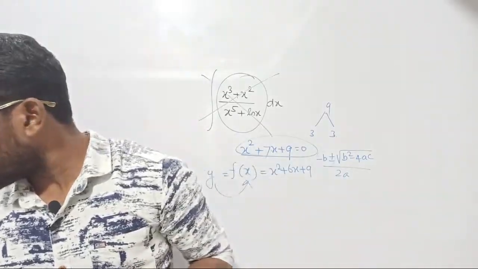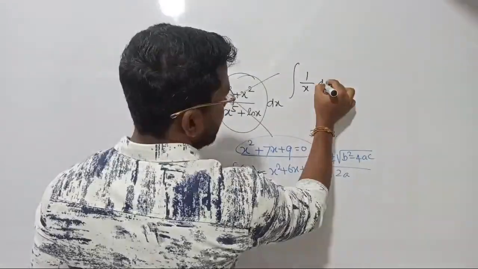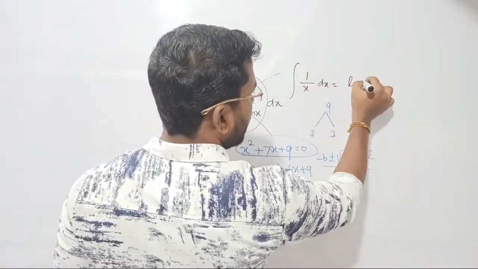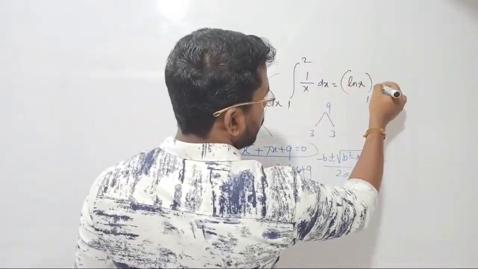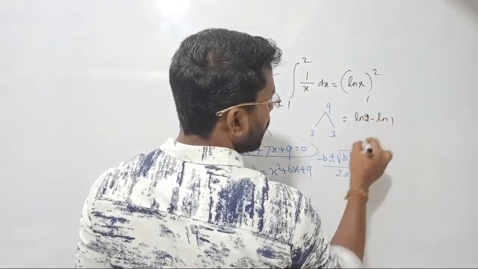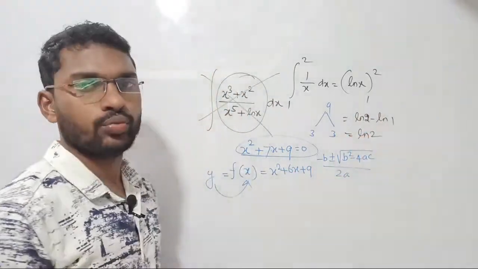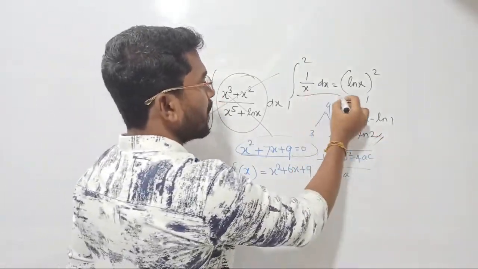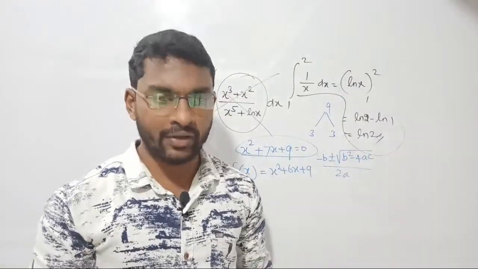Like if I have an integral function, like integral of 1 by x dx, if you just integrate 1 by x, you are going to get ln x. Suppose it is a definite integral going from 1 to 2, then the limits go from 1 to 2, and we can simply substitute ln 2 minus ln 1, or we can say ln a minus ln b becomes ln of a by b, such that it can be directly written as ln 2. So see there, I got the solution easily. This method is called the analytical method, a normal approach, and with it I got the solution for the given function.